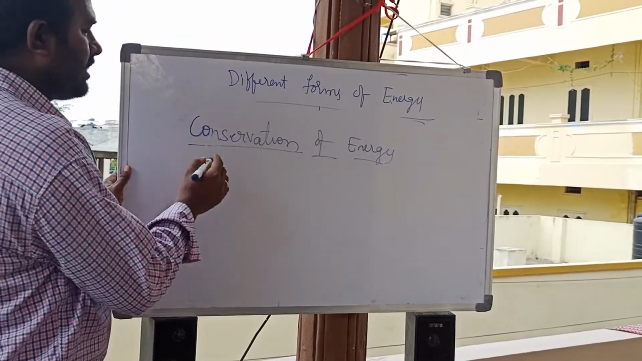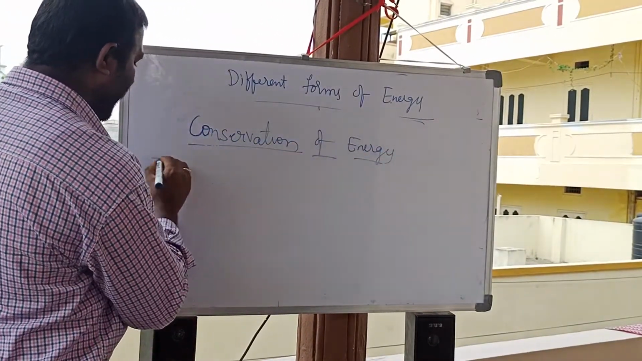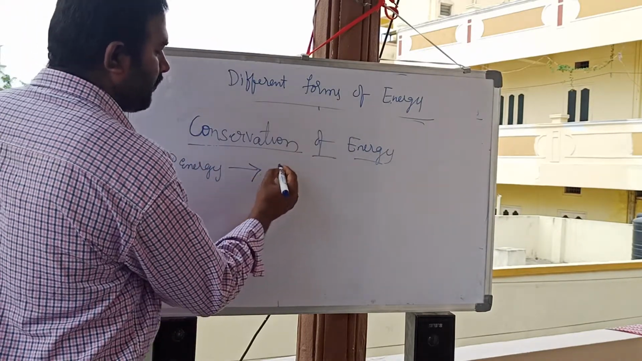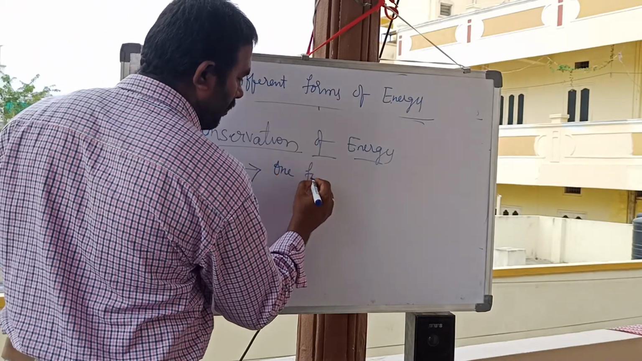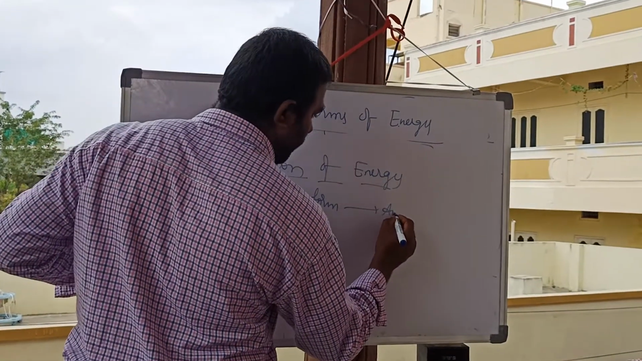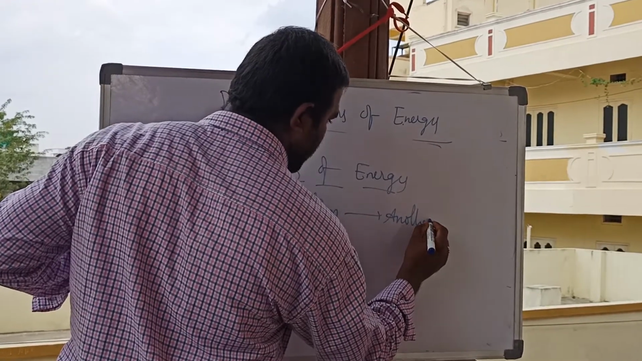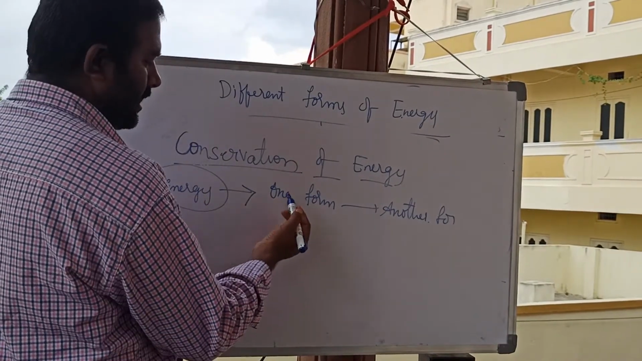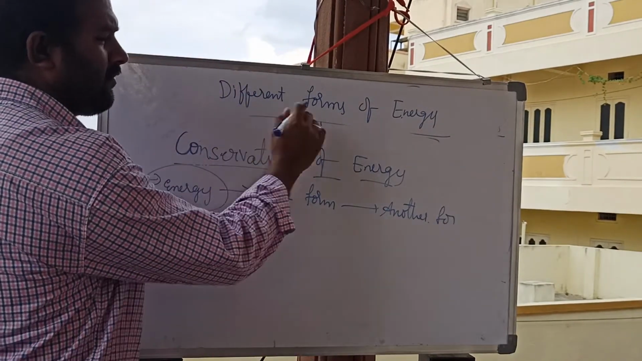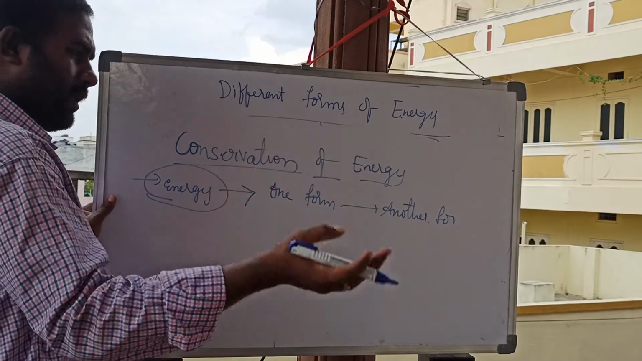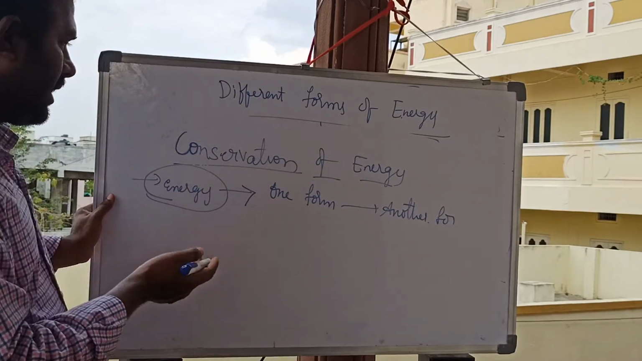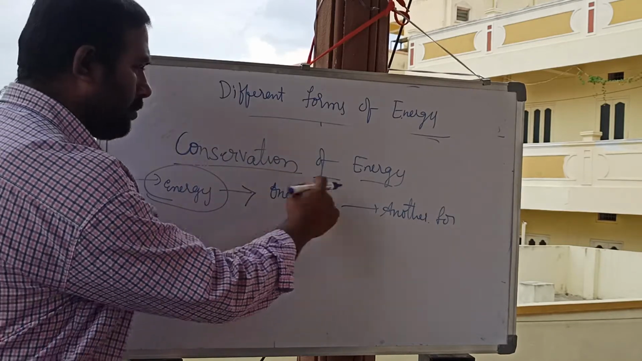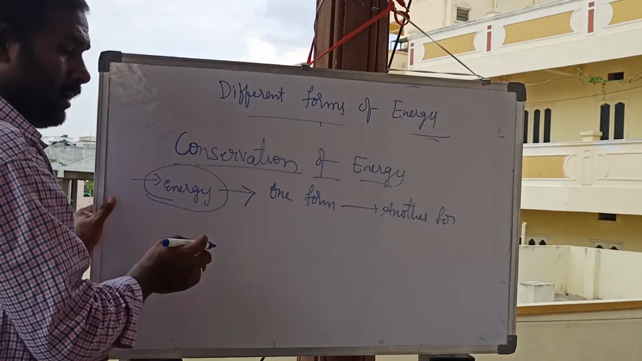Conservation of energy is nothing but: energy can neither be created nor be destroyed. It can change from one form to another form. This is the law of conservation of energy. We have different forms of energy. We can change electric energy into mechanical energy in the fan, and electric energy into heat energy in the fridge. Energy is transferred from one form to another, but we cannot create or destroy it.